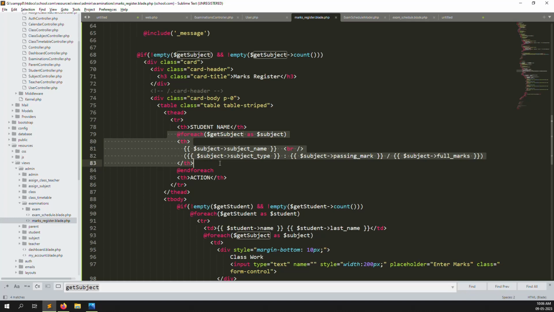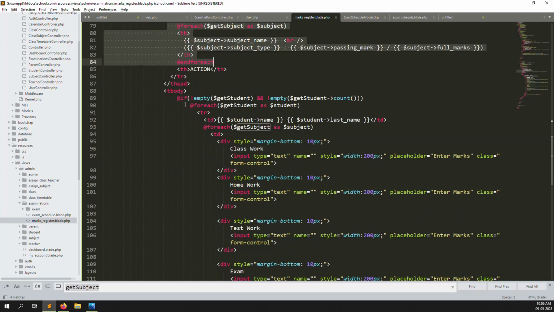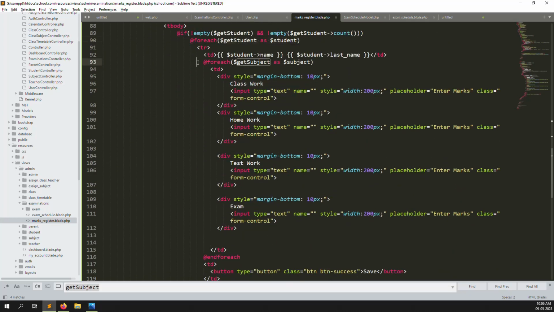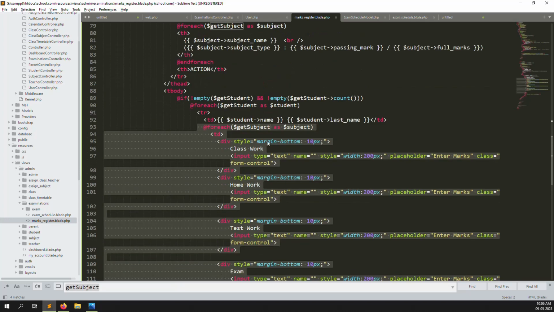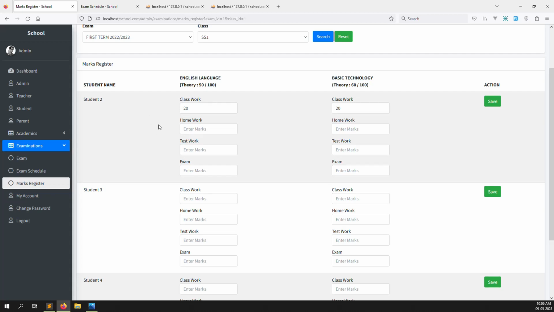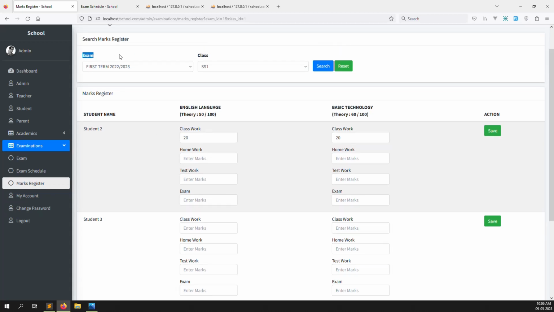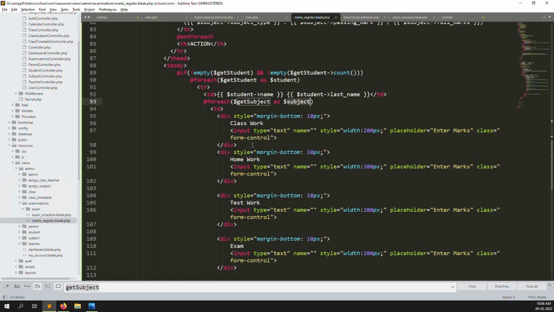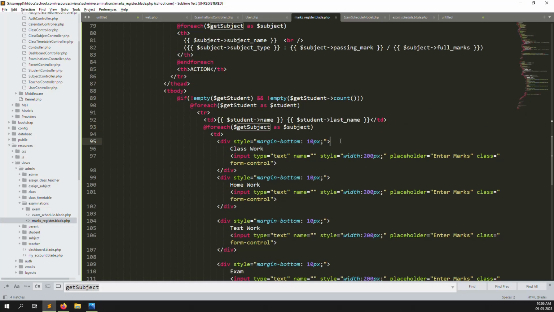First I made the subject list, and after inside I get the student, and inside I also made a for each loop again, we will get the subject where we need to show all the marks. So we are getting here the ids. One is the exam id, class id, student id, and subject id. So we can use here inside hidden. Let's make a now id. So next video I just need to save inside the database. I think we don't want to do it now because otherwise you will be confused about where you get the id. So next video I will explain how to save inside the database.